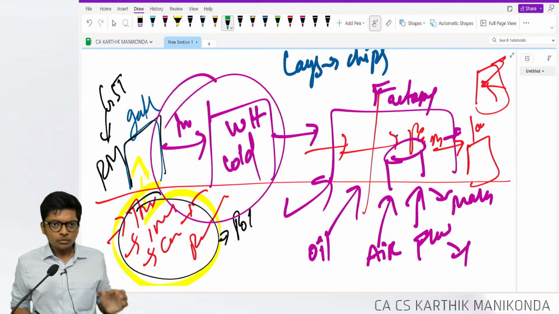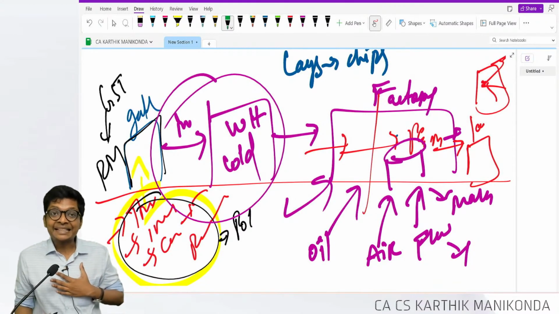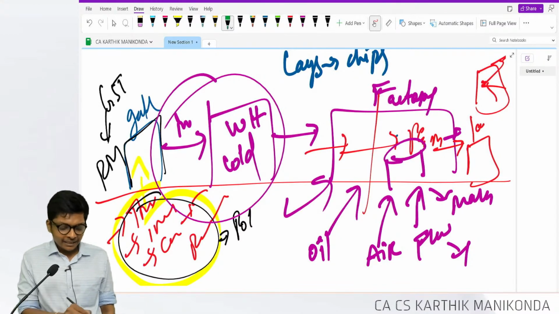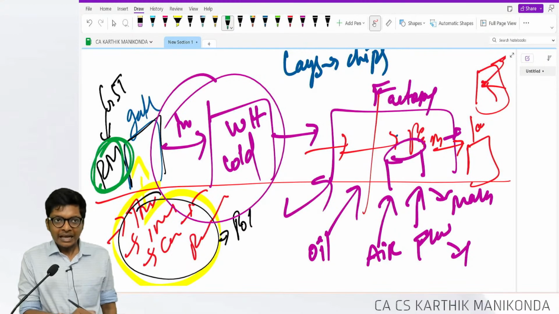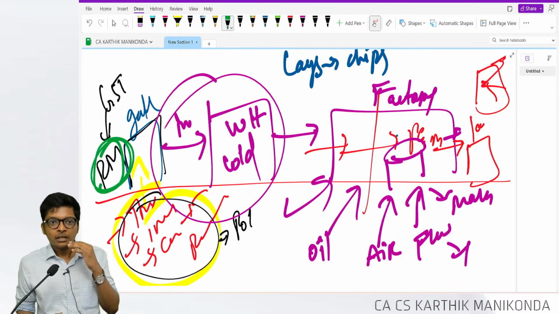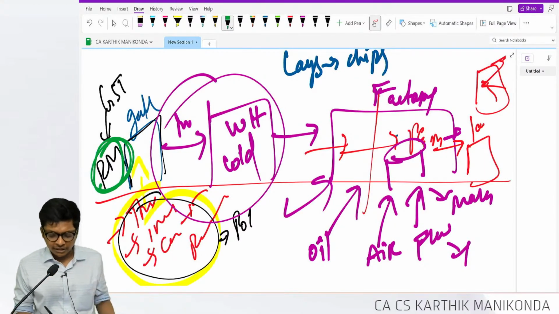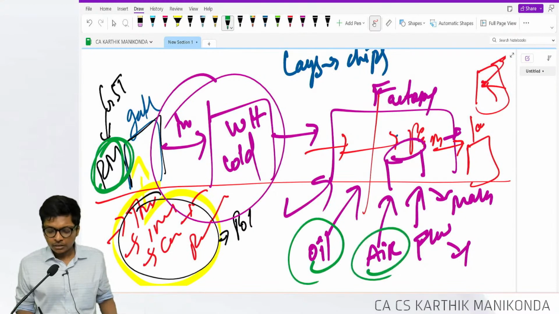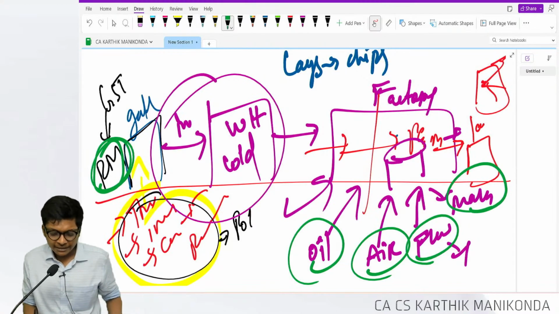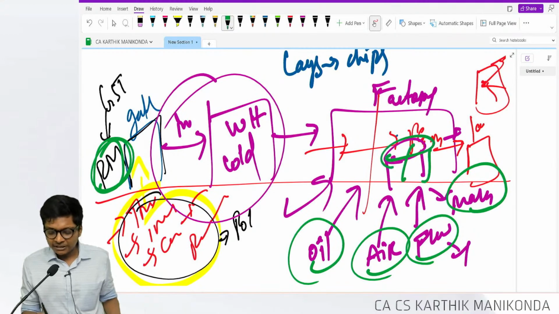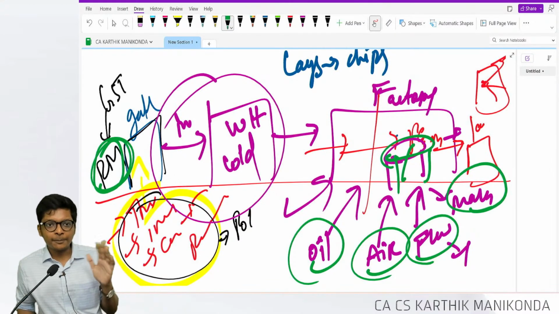Sir, what expense to capitalize? Connect this with our example, connect this with our definition. Example: raw material is my potatoes. And the definition, third line says materials to be consumed in the process of production. That is my oil, flavors, the preservatives, all of that. Materials to be consumed. Then at any point of time, there will always be some Lay's chips which is being fried or kept before packing.